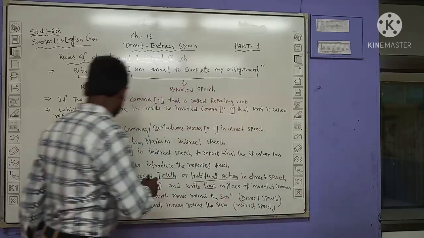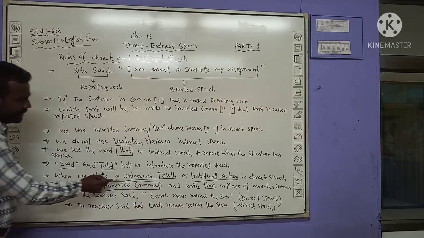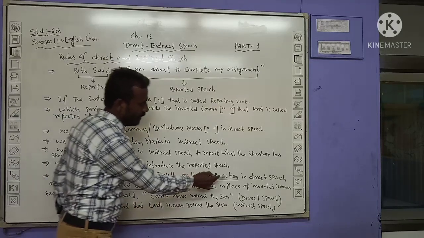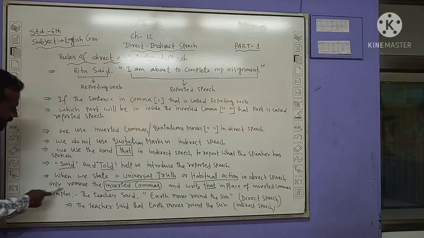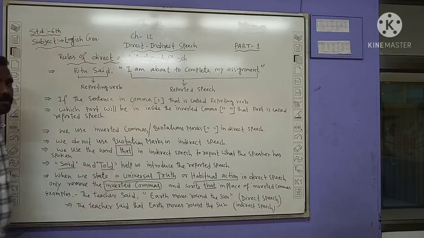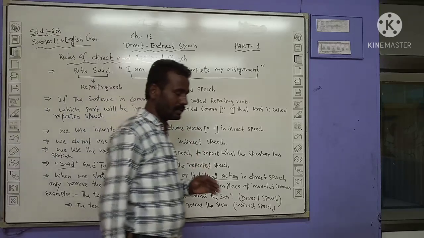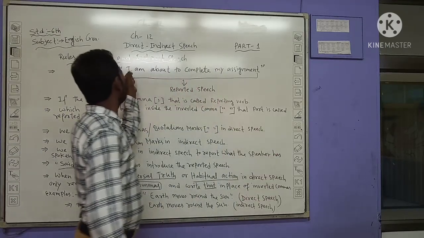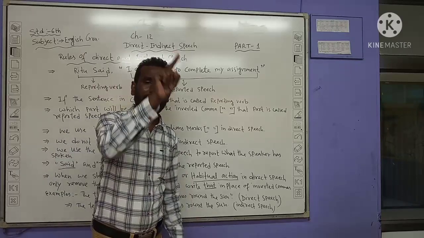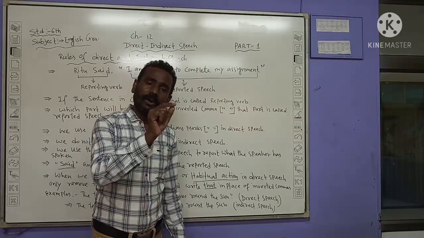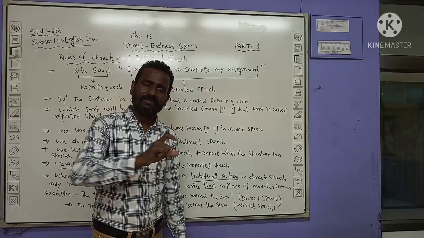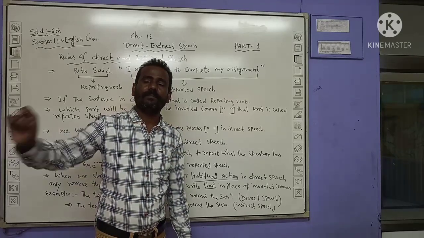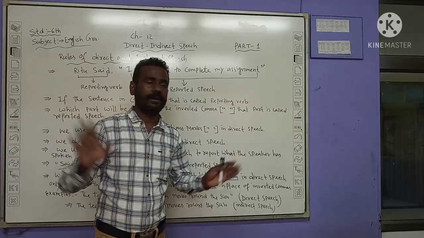Clear? So same thing. When we state a universal truth or habitual action in direct speech, only remove the inverted comma. इस तरह का sentence जब आता है, only write that, T-H-A-T, and the same sentence copy, full stop, complete.